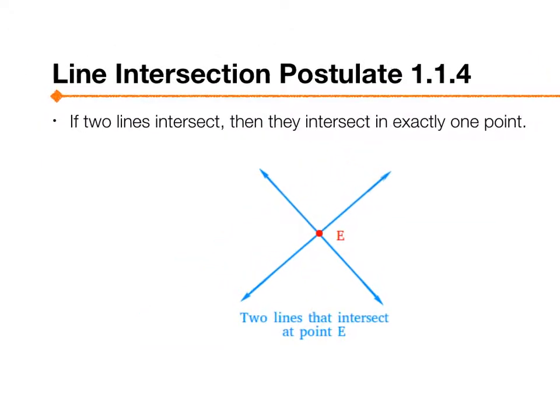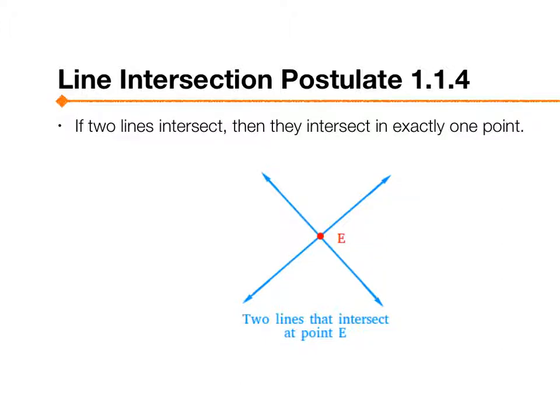Line intersection postulate. If 2 lines intersect, they intersect in exactly 1 point. So if I had a pencil, can I borrow this? And another pencil, and they intersect, they are going to intersect in exactly 1 point. If this continues on forever in this direction, and in this direction, they'll never touch again, right? Because this one's going that way, this one's going that way. 2 lines intersect in exactly 1 point.